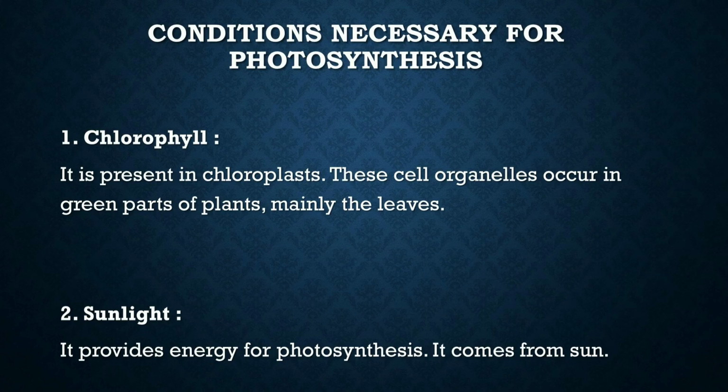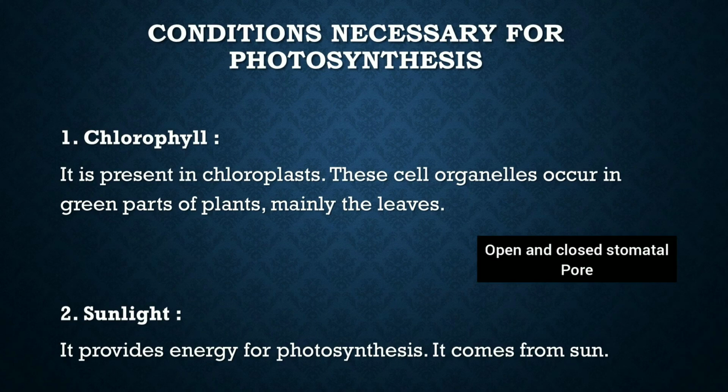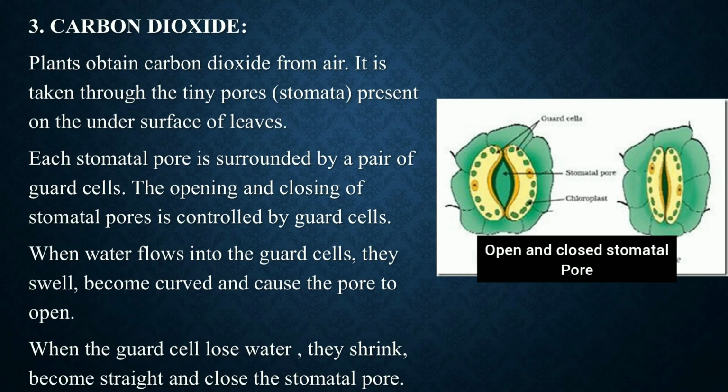Sunlight provides the energy for photosynthesis, and it comes directly from the sun, as the sun is the ultimate source of energy. And in photosynthesis, this sunlight is converted into chemical energy. The next raw material is carbon dioxide. Plants obtain carbon dioxide directly from the air.